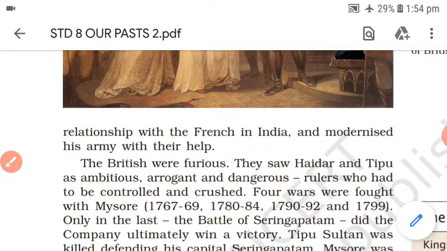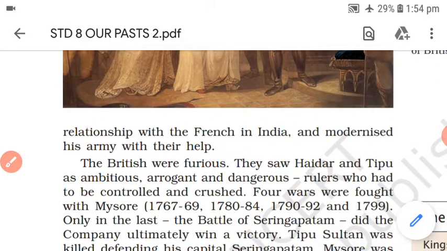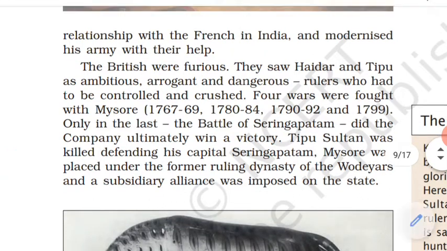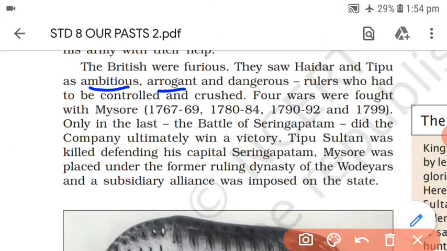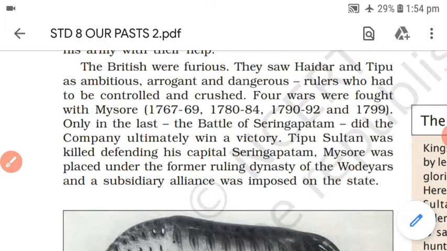He stopped trading with the EEIC and started building a good relationship with the French, and also modernized his army with their help, meaning he had taken the help of the French. The British were furious because of these reasons. They saw Hyder Ali and Tipu Sultan as ambitious, arrogant and dangerous rulers who had to be controlled and crushed. So for them, Hyder and Tipu were ultimately dangerous, and for the expansion of the company it was necessary to crush them, and that's why 4 wars were fought, as we have already seen.